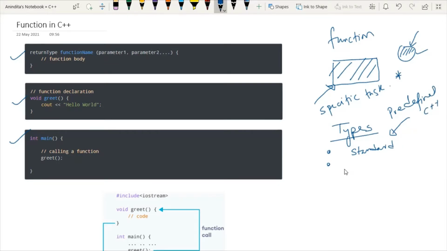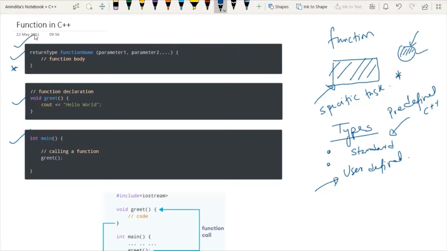However, today our topic of discussion is user-defined function. This function will be created by the user. Now we have to understand how to create different functions for specific tasks, because the syntax of the function will be different depending on the situation.